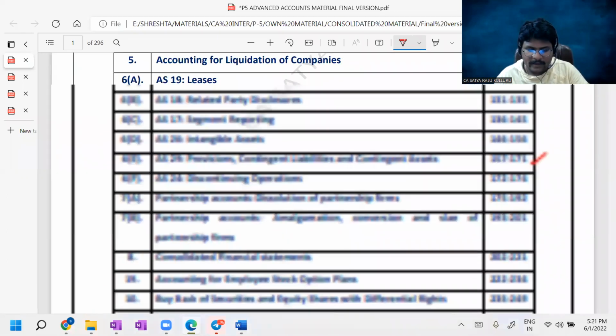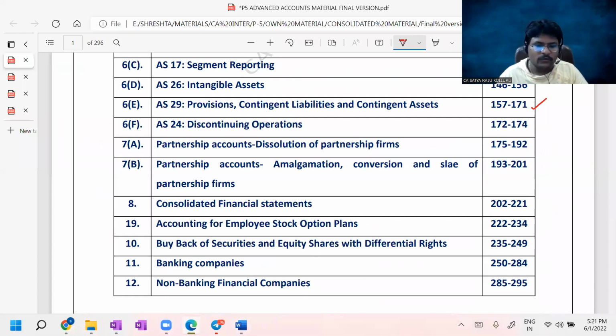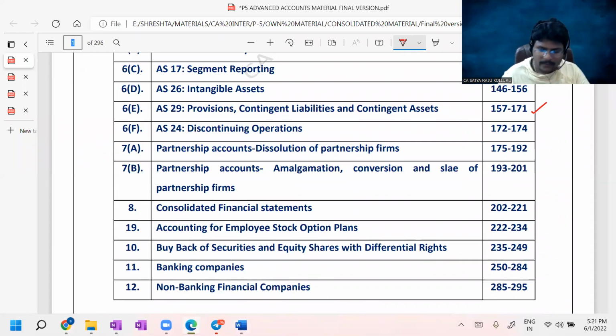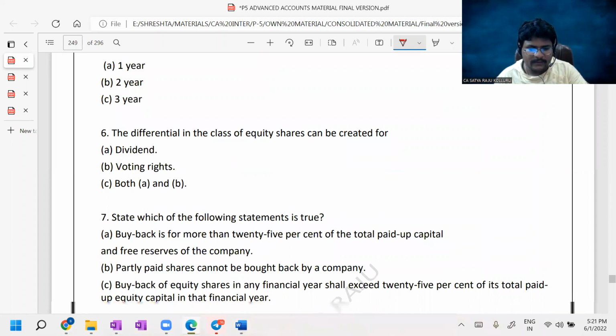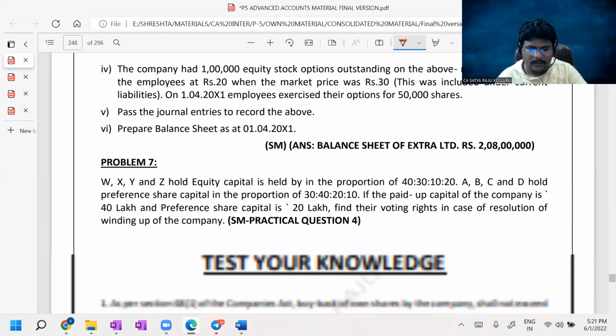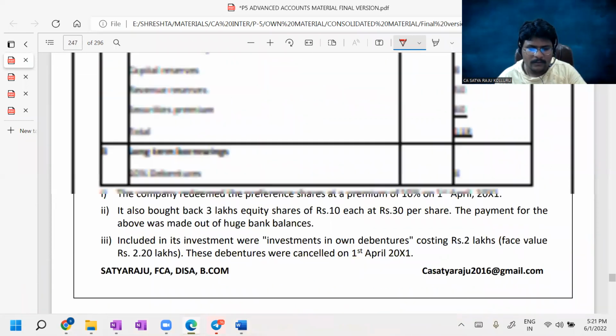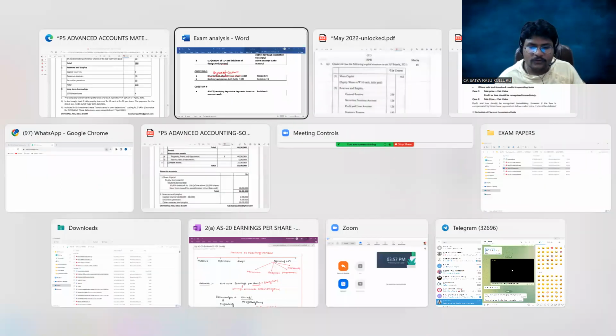So buyback of equity shares is 235 to 249, which is given. So if I open 249, there I think, which is the last question, guys. What is the question number I mentioned? Question number 9, right? Yeah.